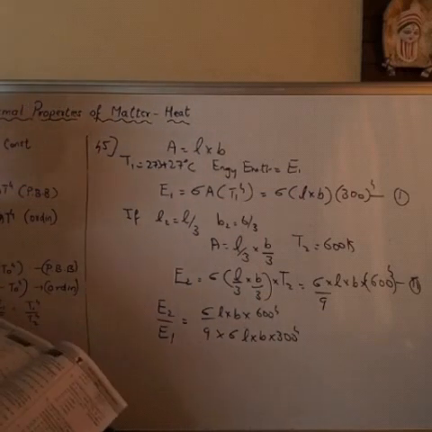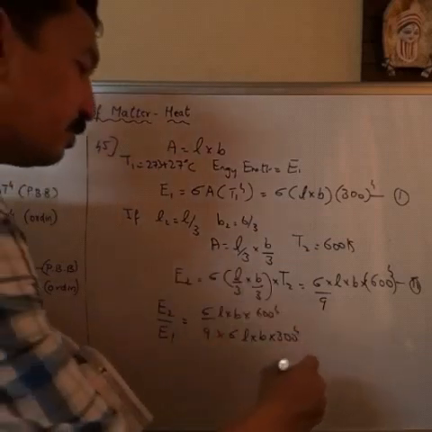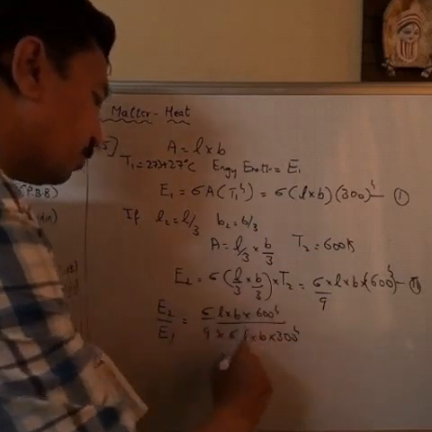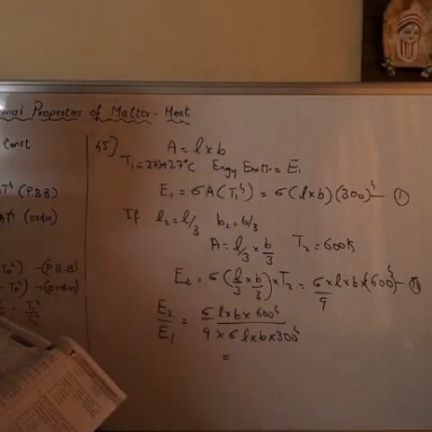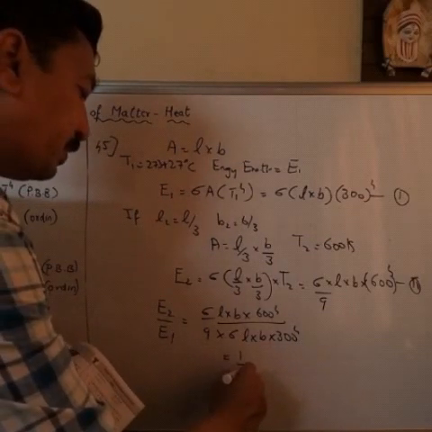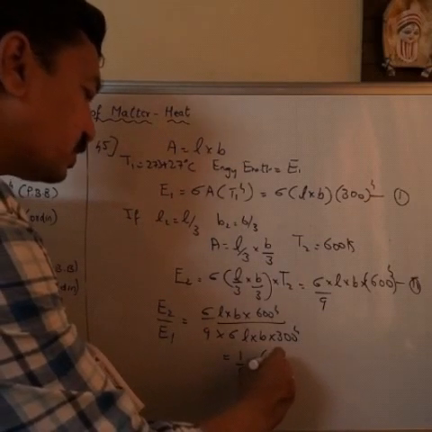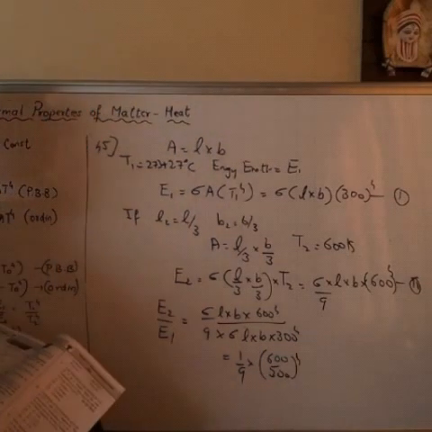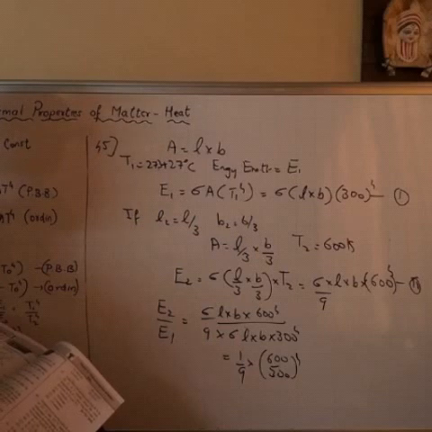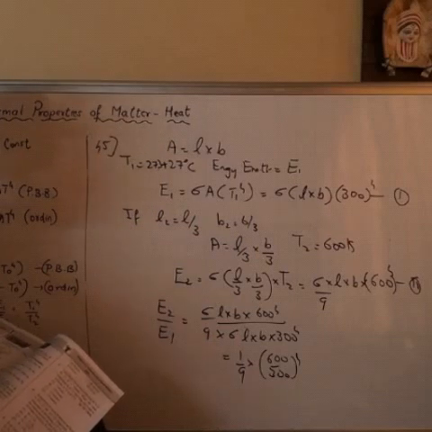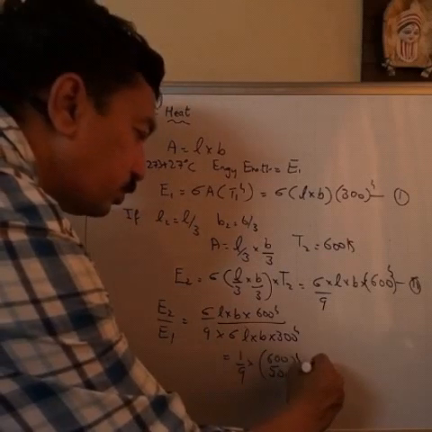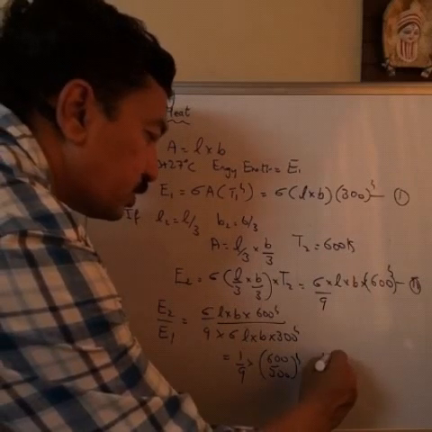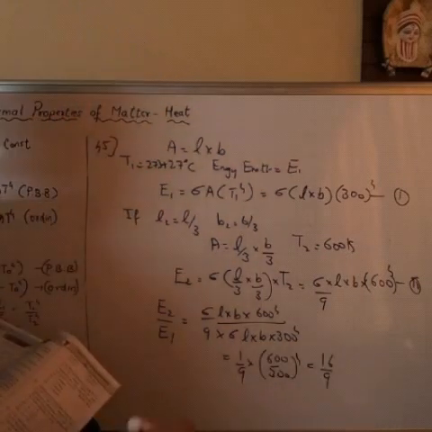Right? Now L into B gets cancelled. What remains? See here, 1 by 9 into 600 by 300 raised to 4, and that is 2 raised to 4, 16 by 9.